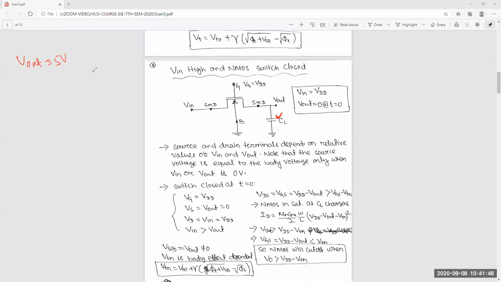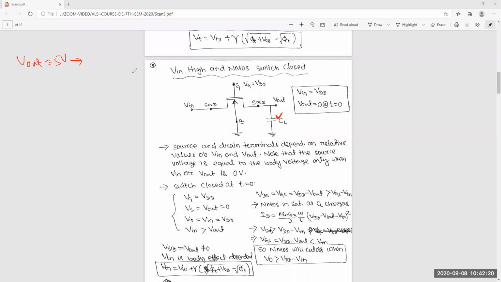It won't go to 5 volts. No, sir, it will not reach 5 volts. Why? Sir, I don't know exactly, but because of the source and drain thing. No, no, if it will not go to 5 volts, then at which voltage will it stabilize?